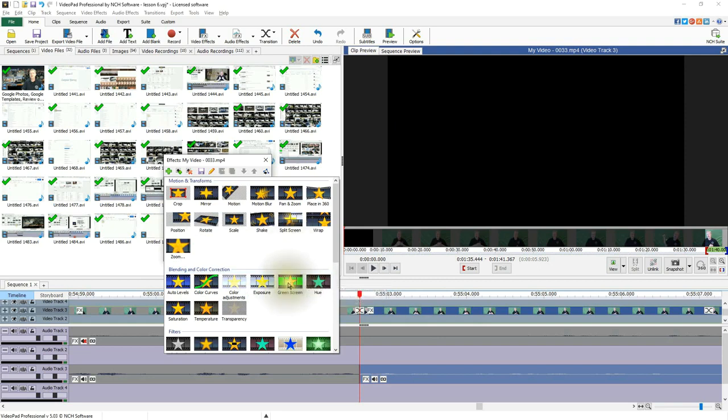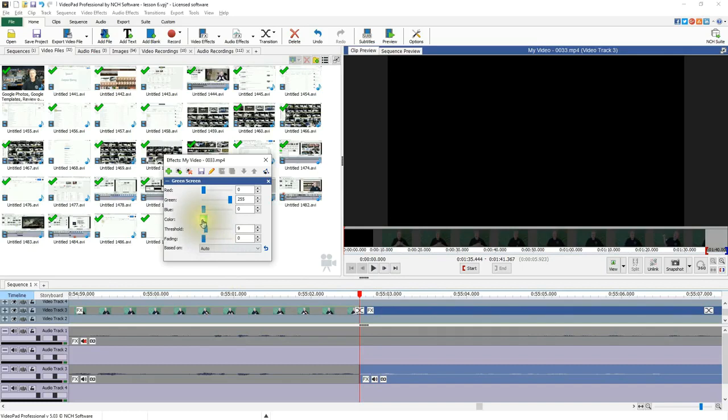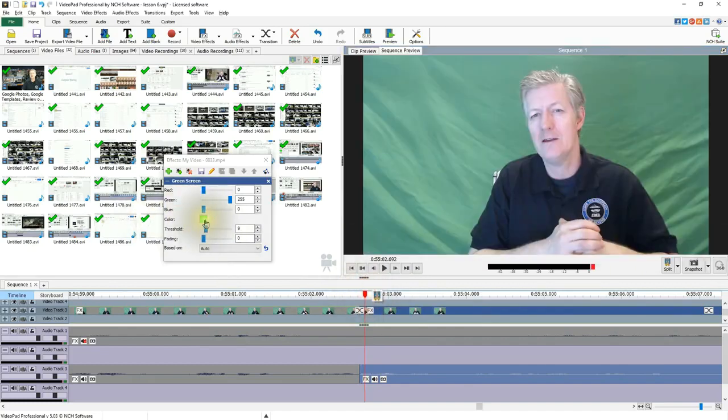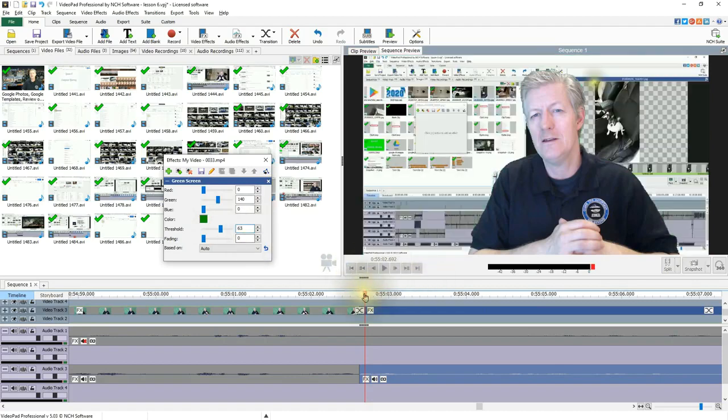But right now what I'm going to do is go ahead and click on green screen, and it'll show which color is selected. And what I'm going to do is I'm actually going to select this type of green that I have, which is not 255, it's actually down there to about 140. And then the threshold, I'm going to bring that up just a little bit to 63, and snap. The background goes away and you just see me there now.